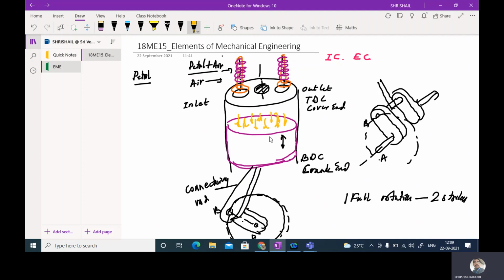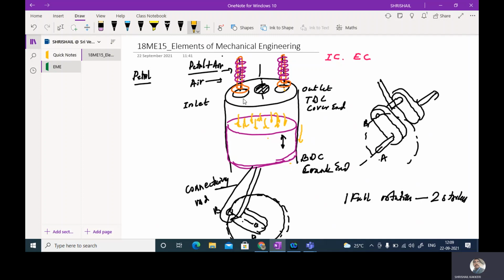So due to this movement, what happens? Forcibly the piston tries to move from the top dead center to the bottom dead center, so it is called the expansion stroke or the working stroke of the engine. And at the end of the stroke, the exhaust valve will be opened, and the combustion product will be let out to the atmosphere. The pressure of these combustion products will fall to the atmospheric pressure. Now the next stroke is the expelling stroke or the exhaust stroke.